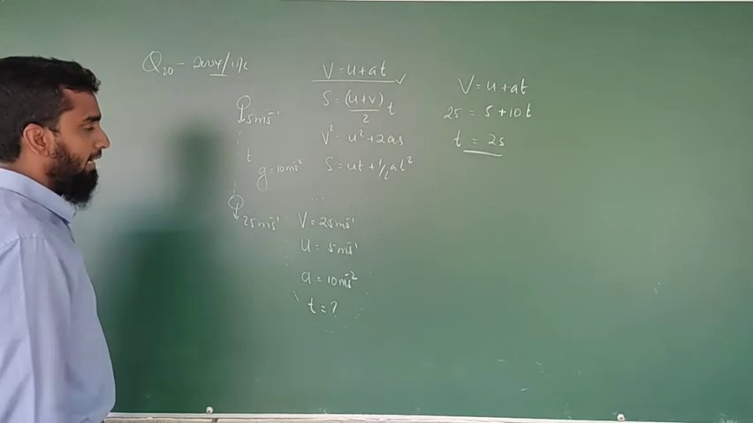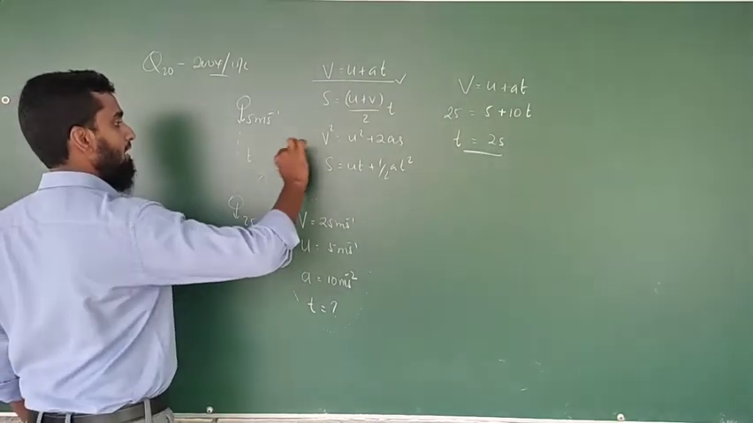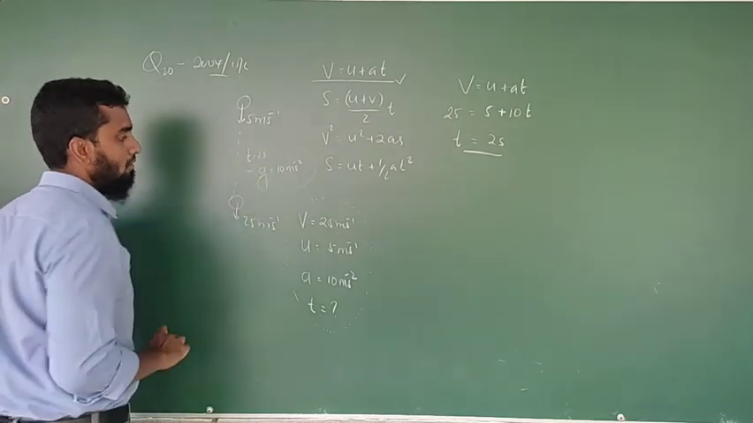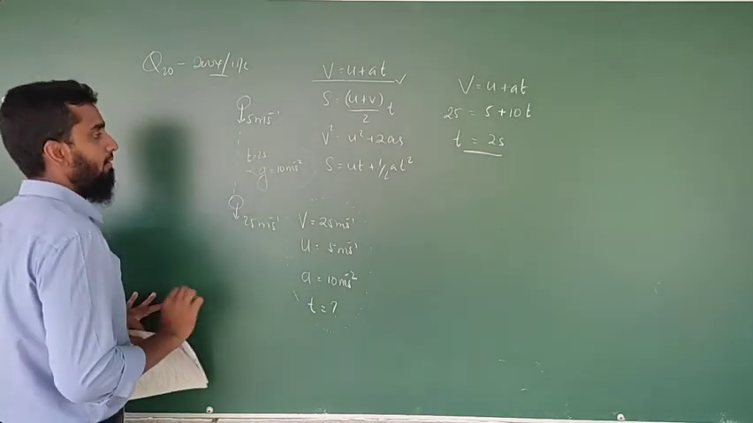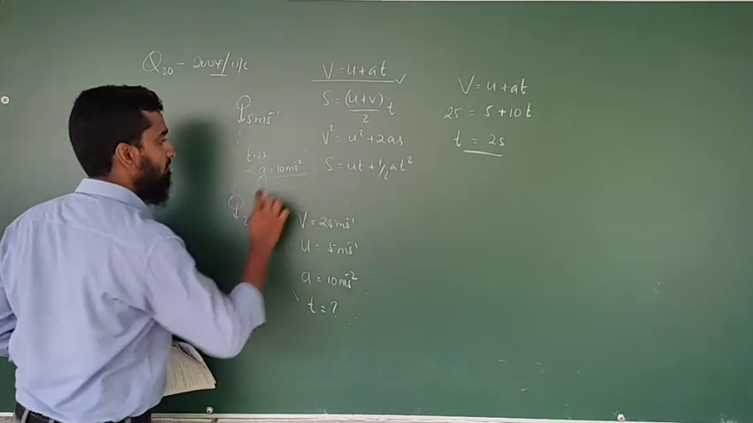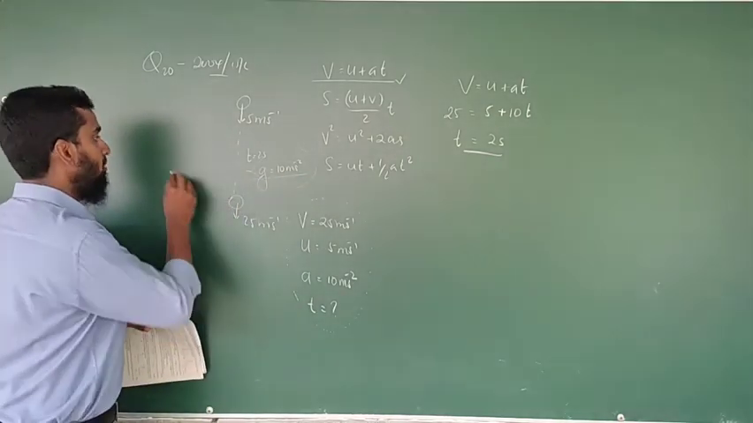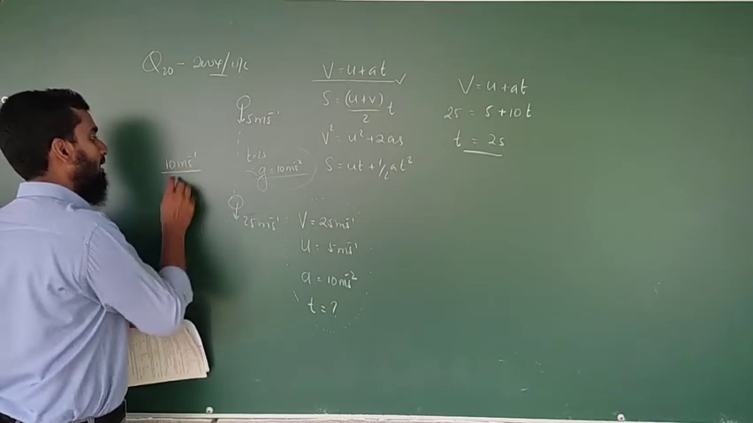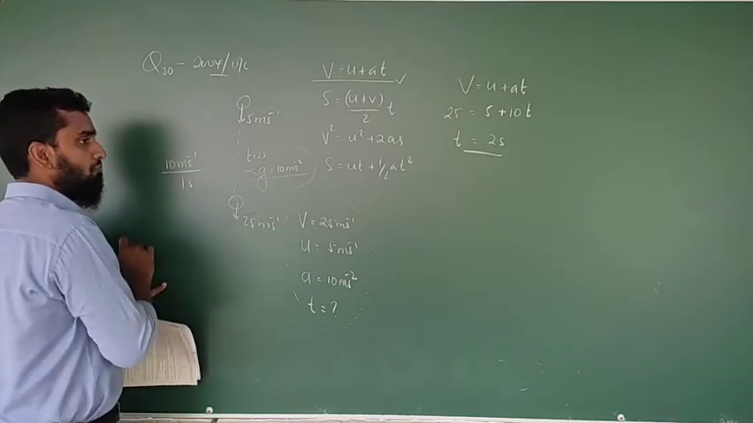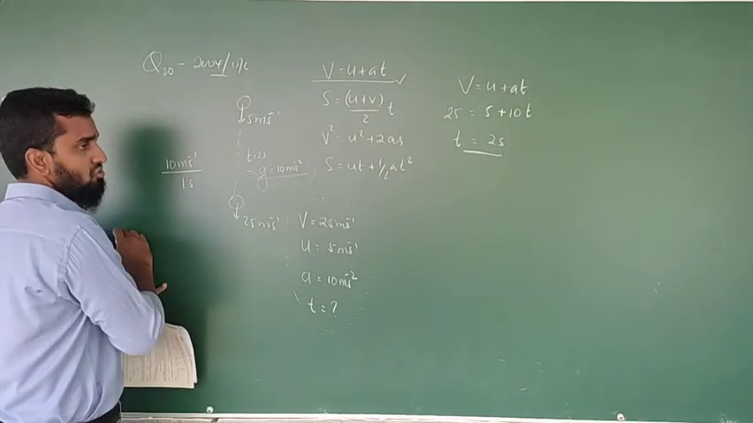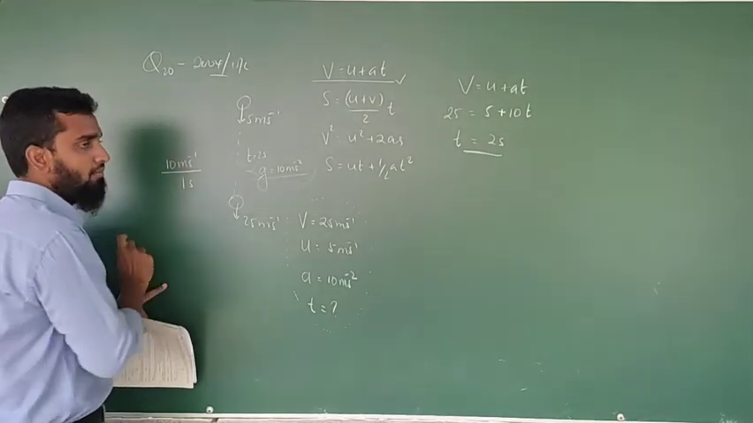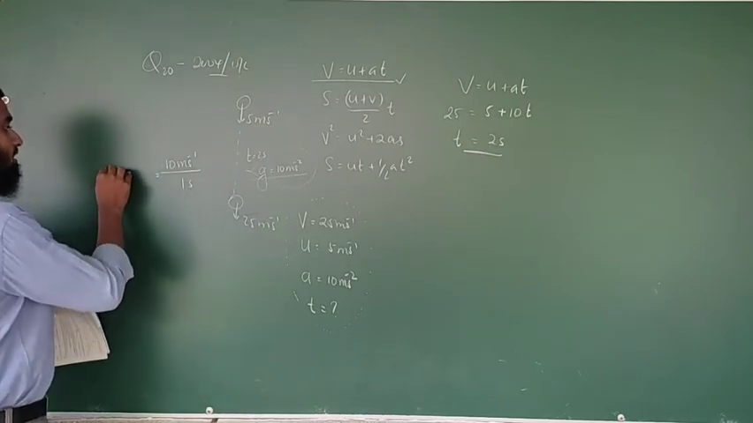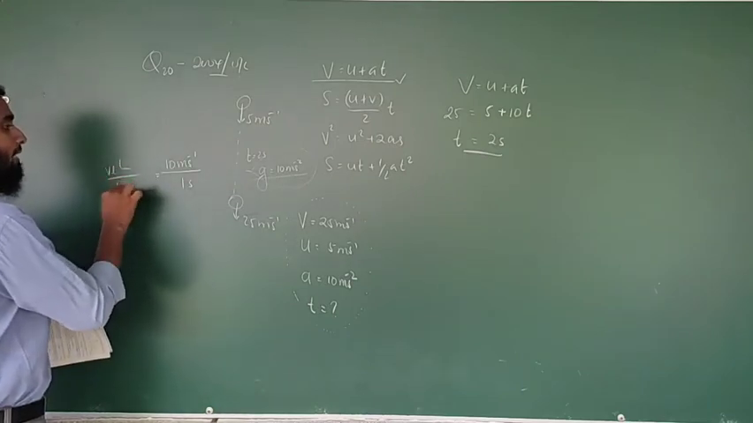Okay, now I'll tell you an easier way to find these 2 seconds, using the data which is given as acceleration. To think about the acceleration, the meaning of the acceleration is 10 meter second minus 1 divided by 1 second. That is the 10 meter second minus 2. What is the meaning of acceleration? Velocity change divided by time taken.